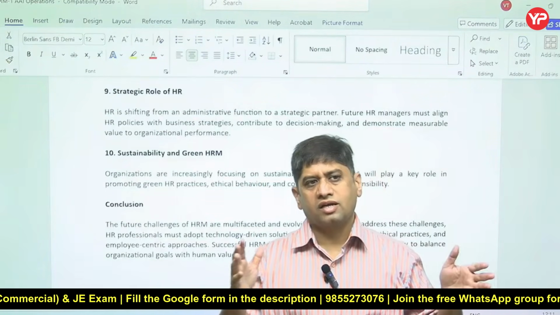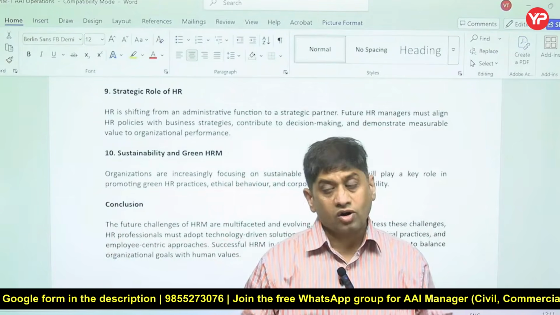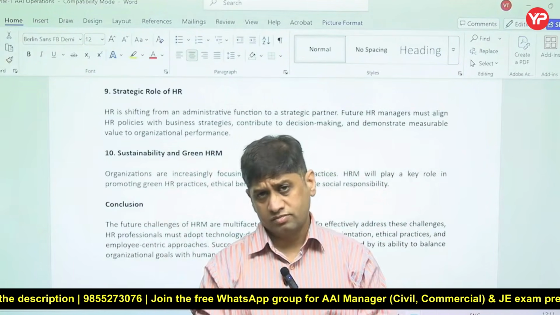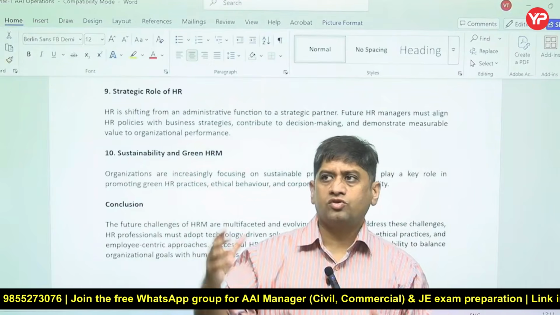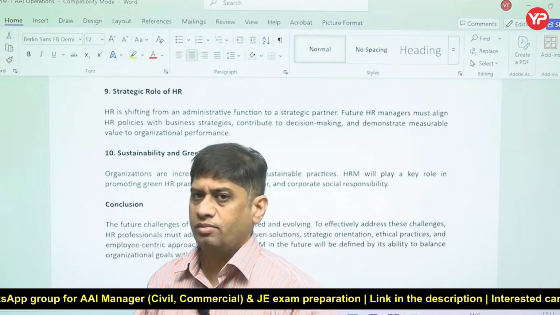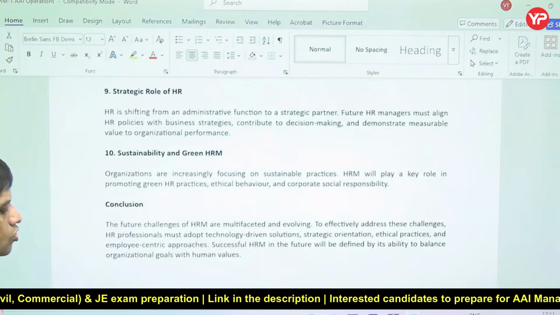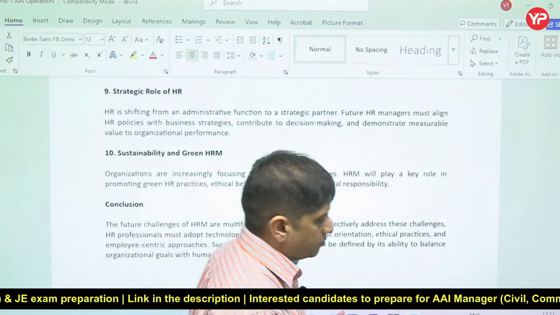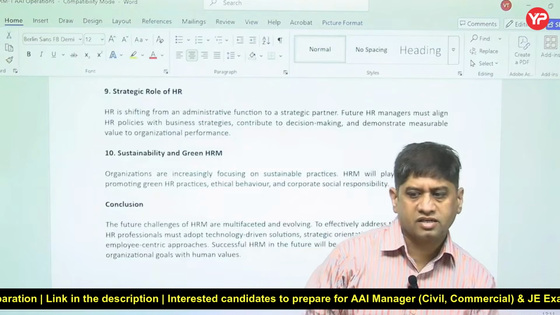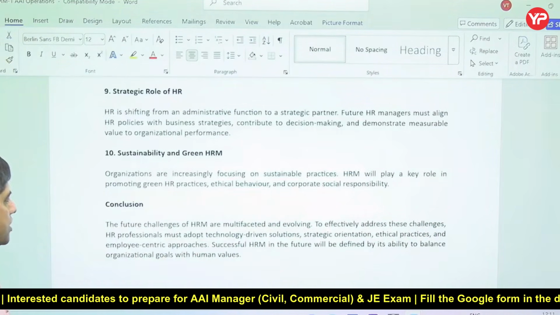HR has to think about how the HR department can contribute to the growth of the organization, not just the running of the organization. Whenever you think of vision or growth of an organization, you have to think of policies and of making new policies. Should we hire new people, or hire people who can do multitasking, where we can save the money or resources of the organization? Something like that we have to think of.